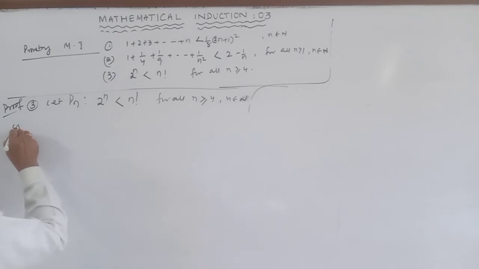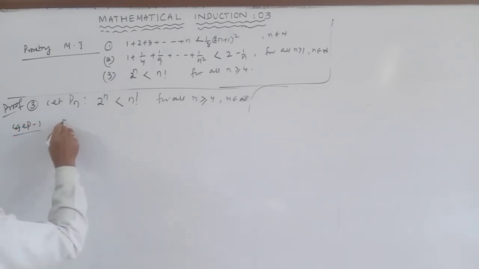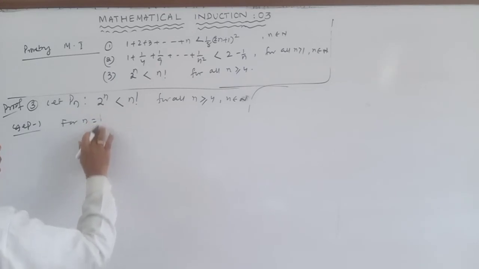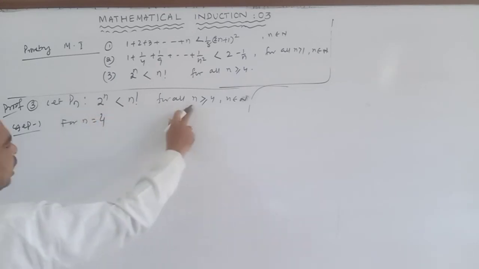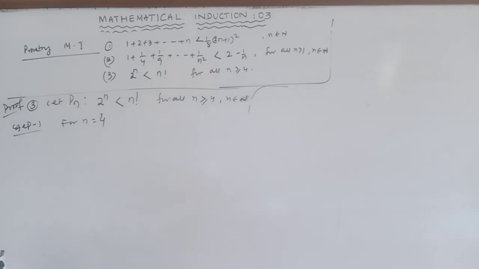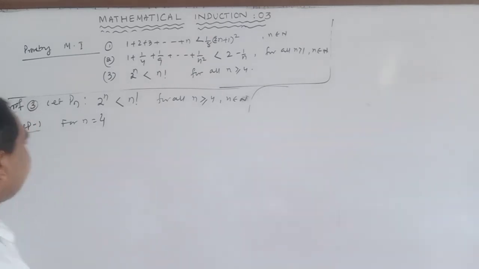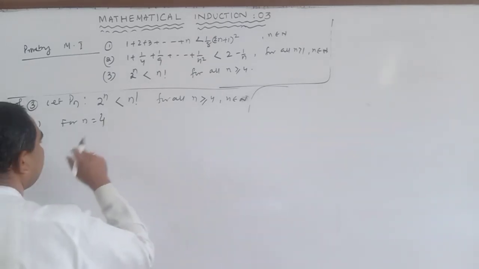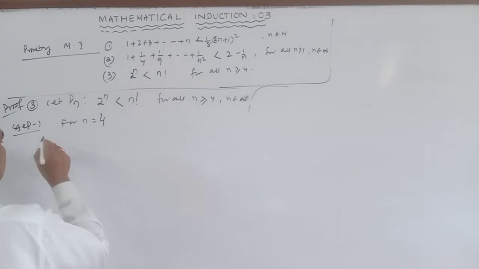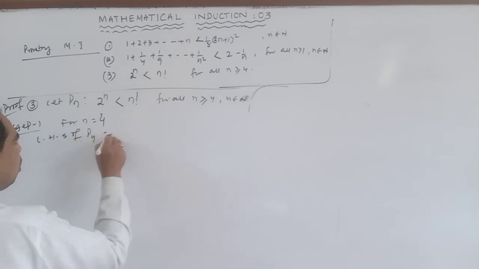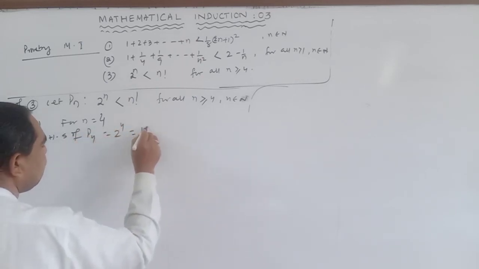Step 1. For n equal to 4, not 1, because n is greater than or equal to 4. So you cannot take n equal to 1, 2, 3. So n is greater than or equal to 4 means we can take n equal to 4 or 5 or 6. So n is equal to 4. LHS of P4 is 2 to the power 4, that means 16.